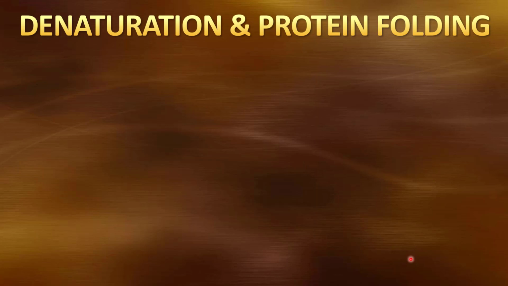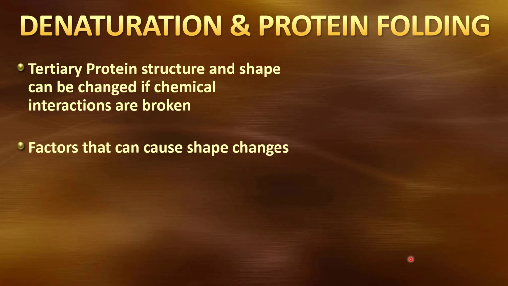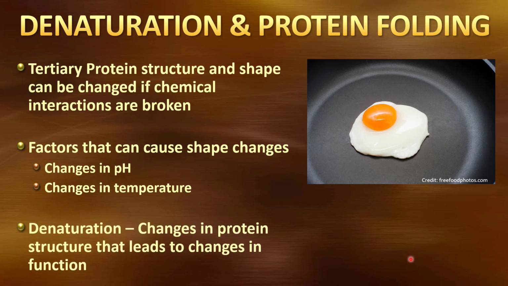Let's talk a little bit about protein folding and denaturing. If we go in and break some of these chemical interactions, those ionic interactions, those disulfide bridges, hydrogen bonds, what will happen is the structure of that protein will begin to change. Its shape will change. There's several factors that can cause these changes in shape. Changes in pH, changes in temperature. Either one of these can cause what we refer to as denaturing of a protein. In denaturing, the protein changes to a point where it no longer has the proper function. Consider it denatured if it doesn't function anymore.